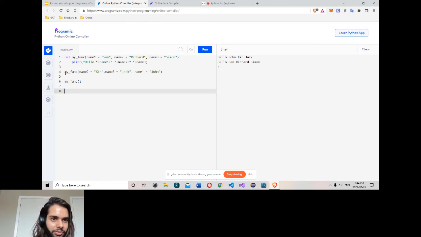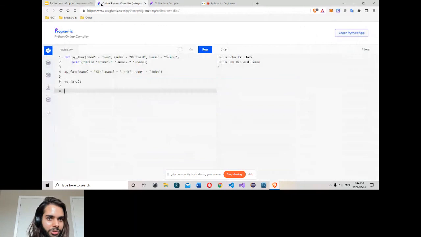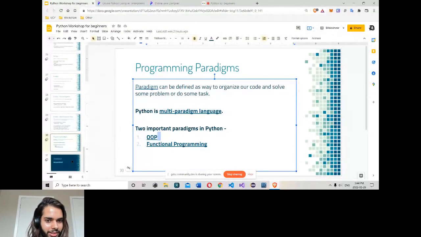So in this workshop, I mostly talk about functional programming. I didn't focus on object-oriented programming. In the next workshop, I'll talk about the next paradigm, the next way to write code in Python. That's actually to use objects and classes. And that's it.